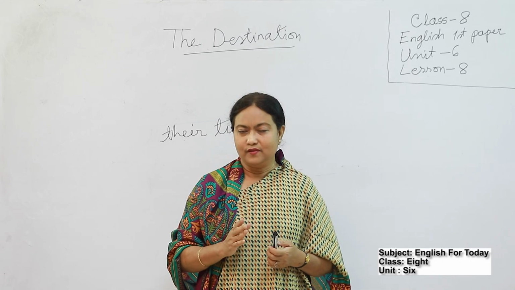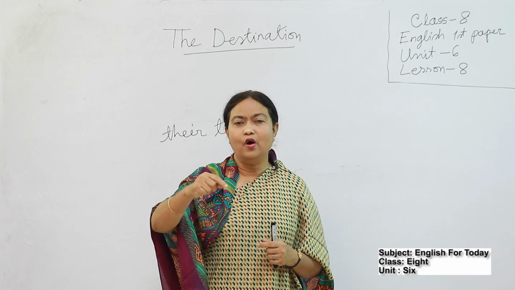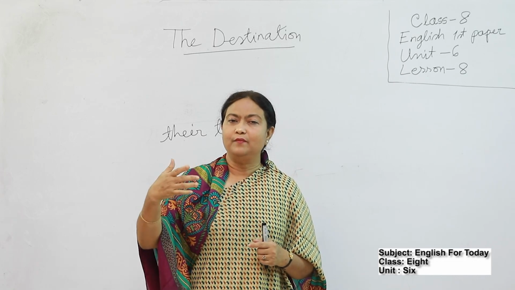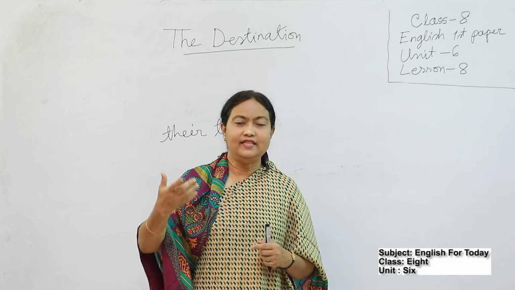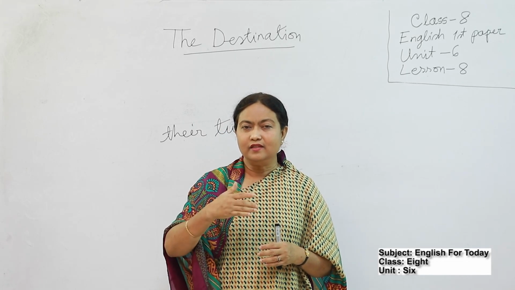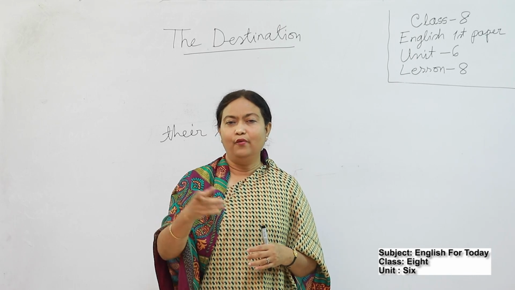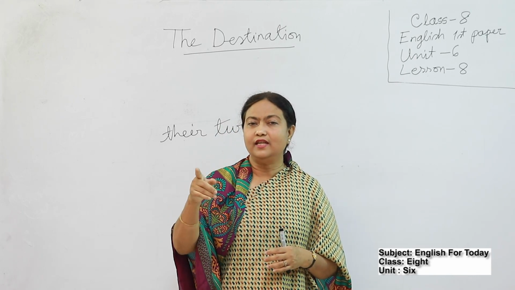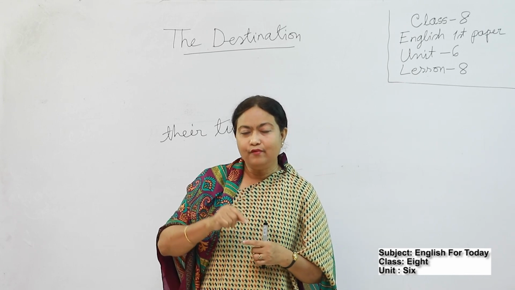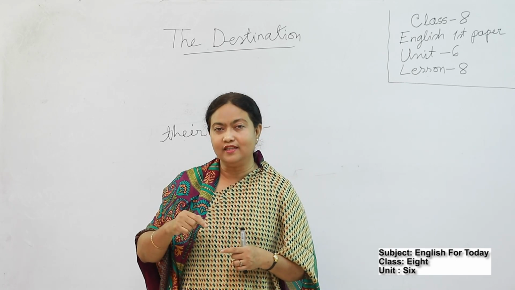Suppose I am giving you some examples. Suppose there is a queue or line to get something or to buy a ticket, okay? And the person who is in front of me, when he buys the ticket, after him I will go. That means it is my turn to get the ticket.